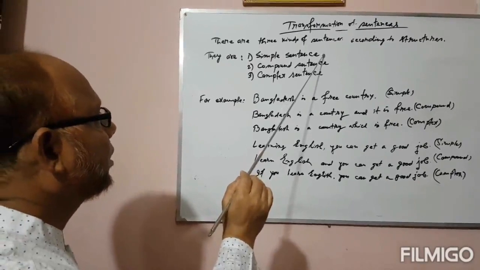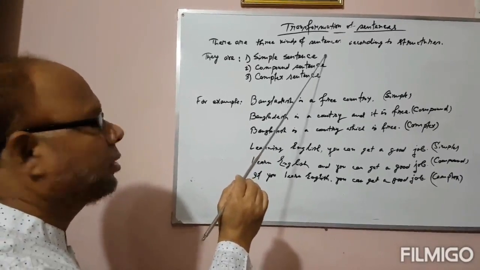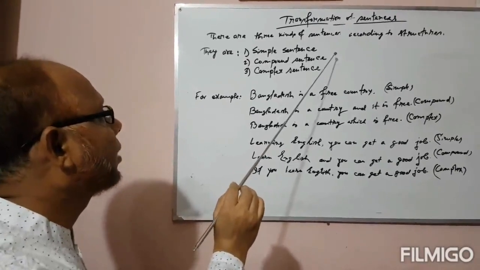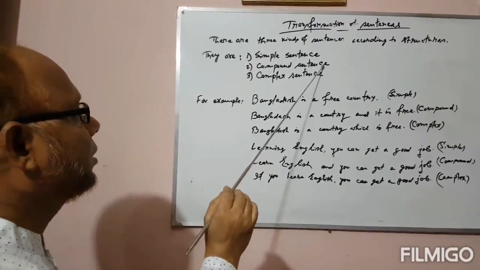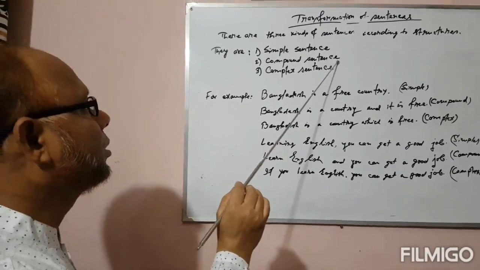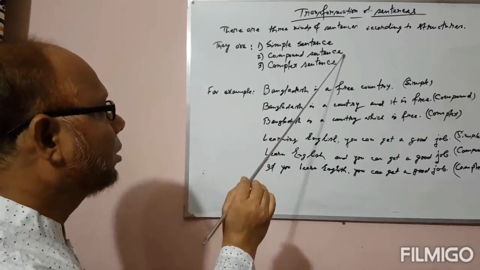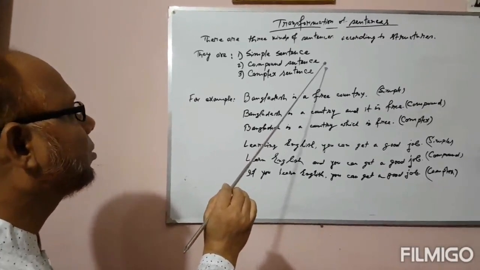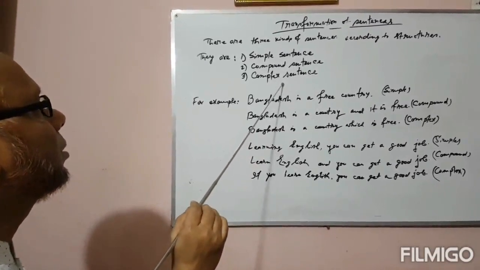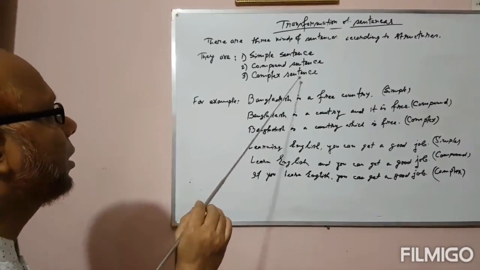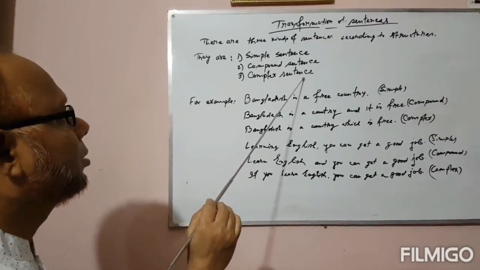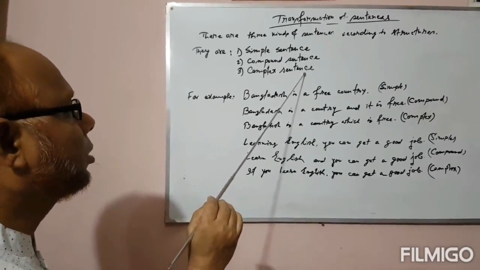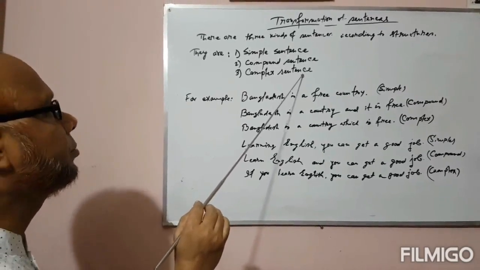A simple sentence has one subject and one finite verb. A compound sentence has 2 coordinating clauses joined by coordinating conjunctions, and a complex sentence has one independent clause and 1 or 2 subordinate clauses.